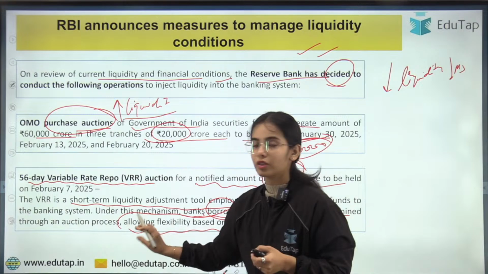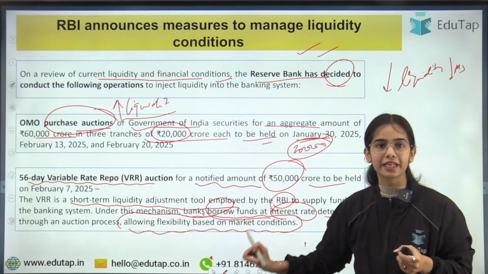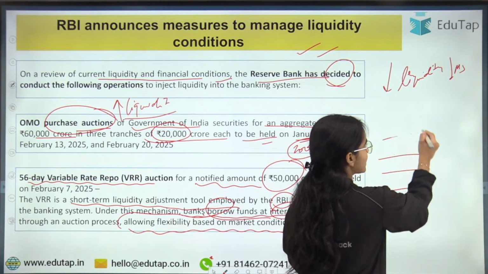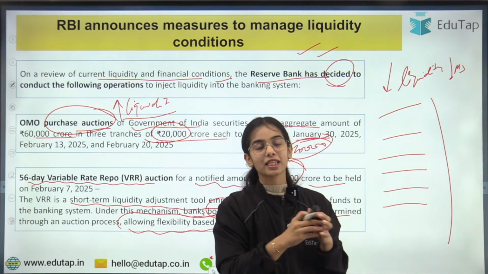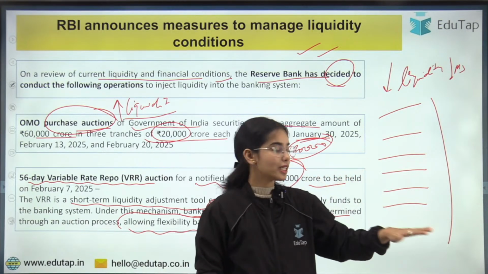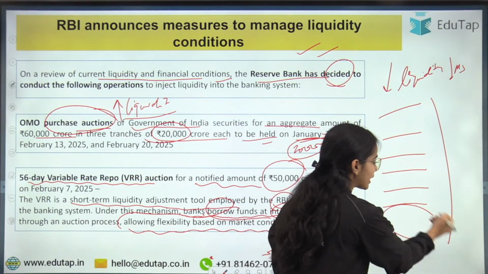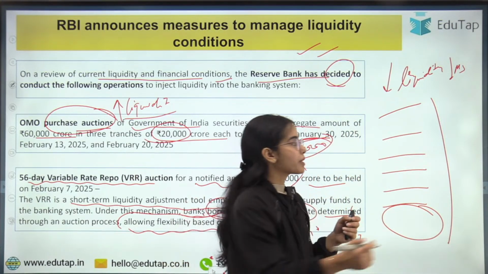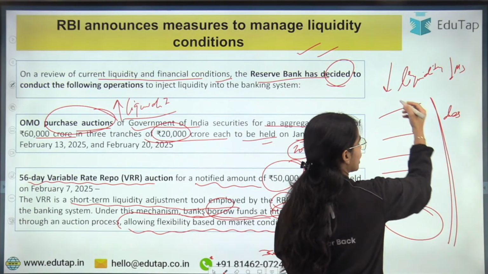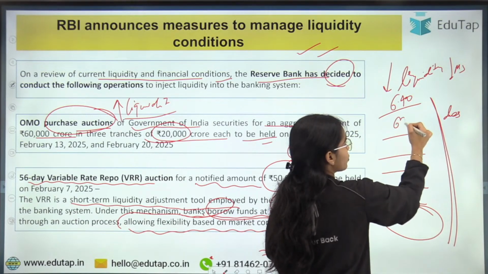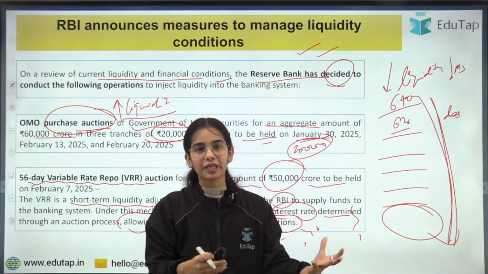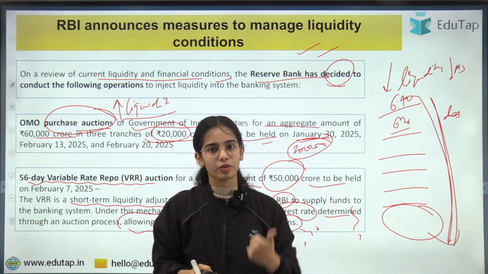So the variable repo rate is decided on the basis of the bidding process, and there are different rates at which the banks can say, okay, we want to bid at this particular rate. The banks will get the loan if they have bid at a higher rate than the cutoff rate. The cutoff rate is decided after the bids have been received, because the bids are placed in descending order from higher to lower. So the highest is, let's say, 6.40, 6.36. If you want to get the money from the RBI, you will have to bid at a higher rate. Okay, so this is the idea.